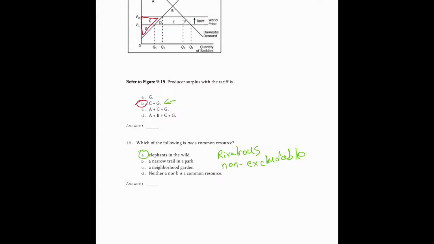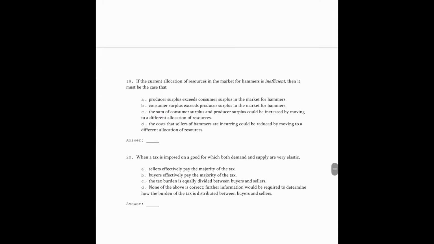A narrow trail in a park. Well, is a narrow trail in a park rivalrous? Yeah, if I use it, you probably are getting less joy, but I can't stop you from using that trail. So then it's going to be rivalrous and non-excludable. A neighborhood garden. There's only so much space in a garden. It's rivalrous and non-excludable. So then the answer is going to be A, elephants in the wild.